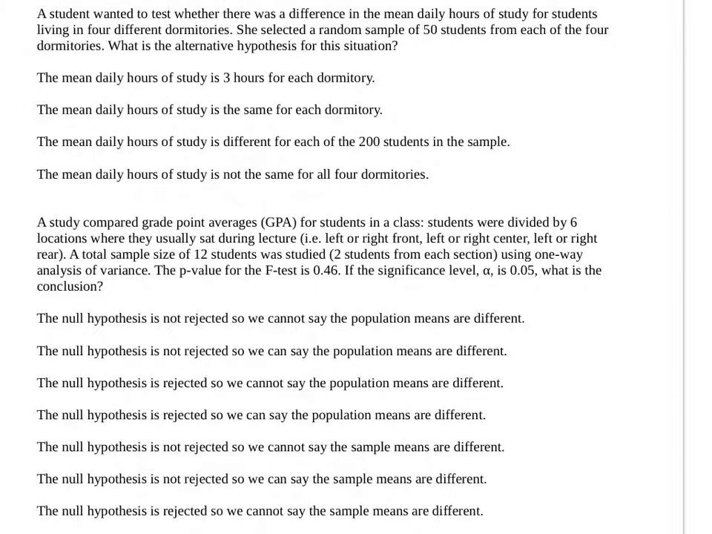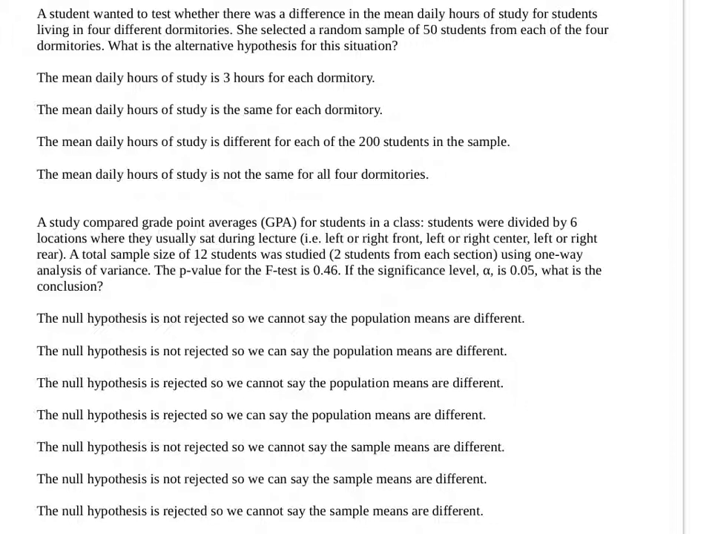Alright. A student wanted to test whether there was a difference in the mean daily hours of study for students living in 4 different dormitories. She selected a random sample of 50 students from each of the 4 dormitories. What is the alternative hypothesis for this situation? The alternative hypothesis, remember, is just that not all of the means are equal. That's the generic alternative hypothesis for an ANOVA. It doesn't explicitly say it, but it's an ANOVA because the response is quantitative, and we have 4 different dormitories, our categorical explanatory variable.